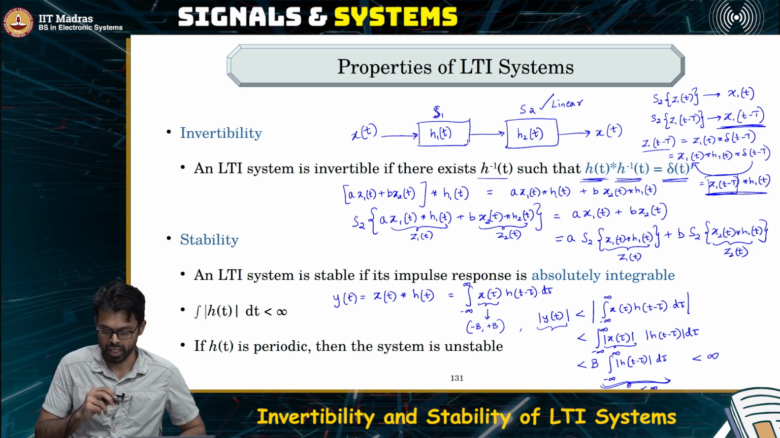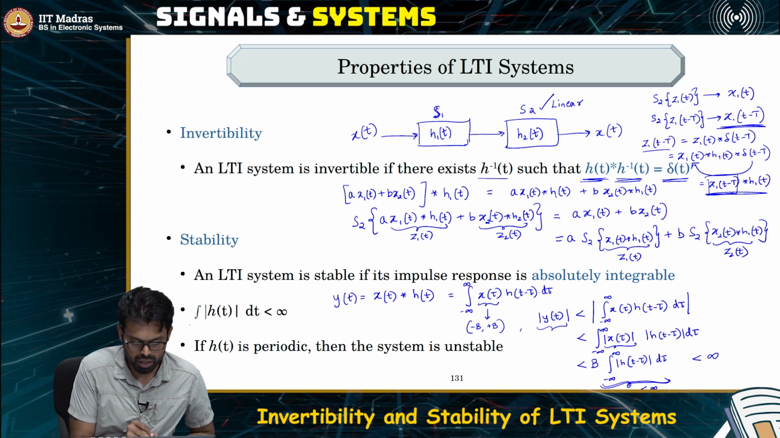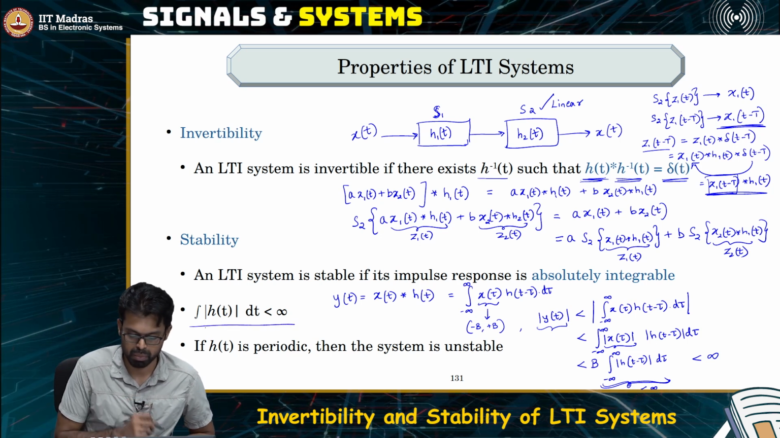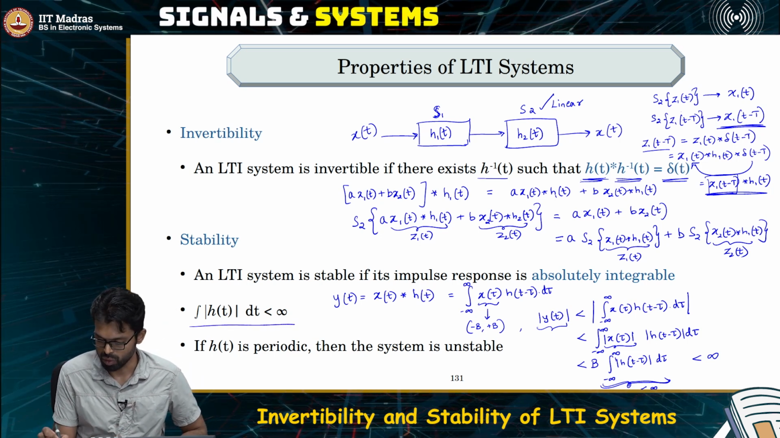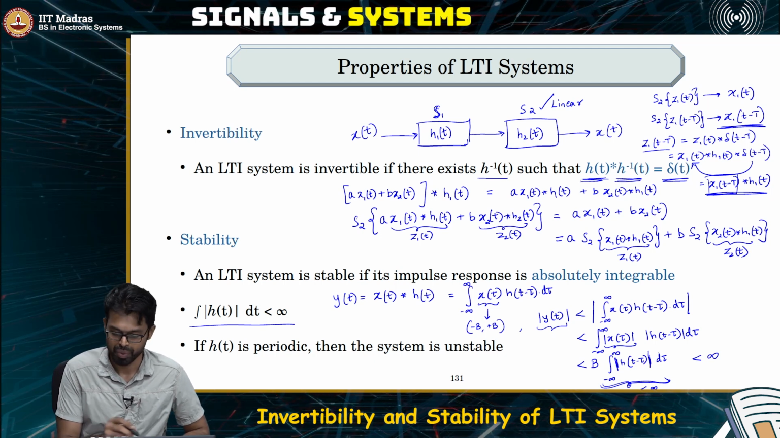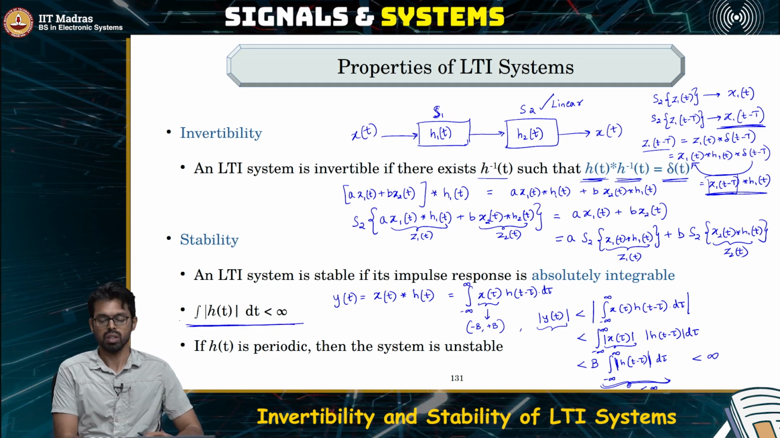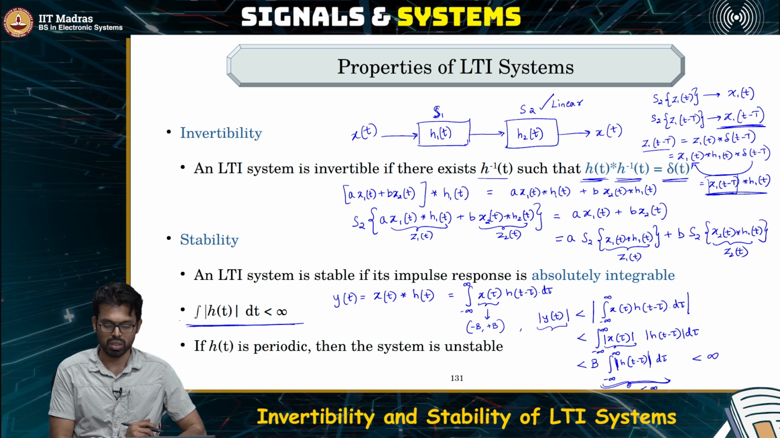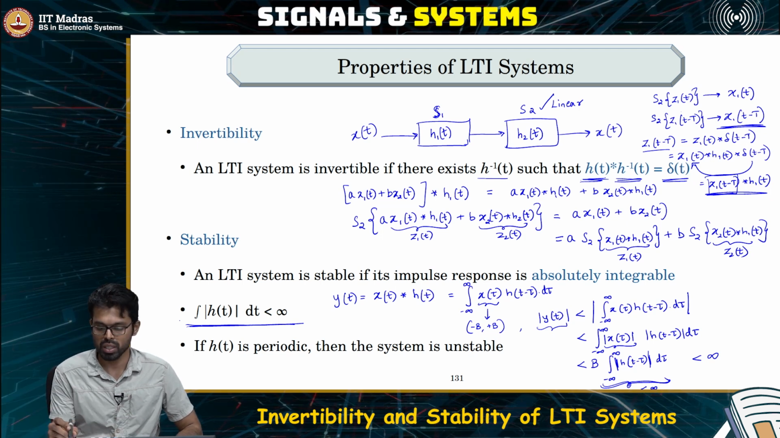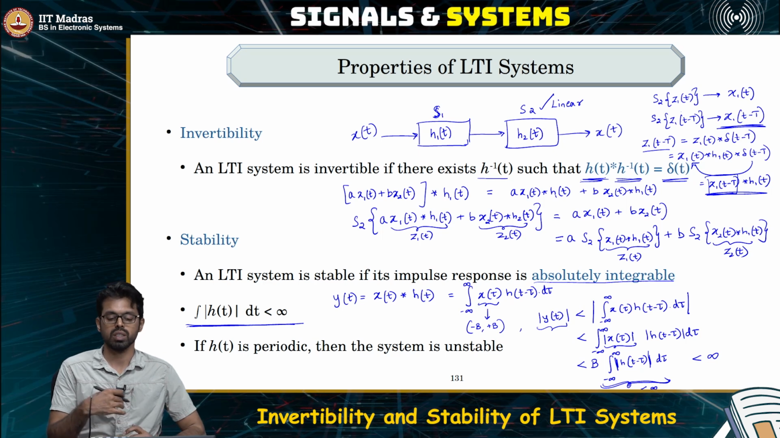So, that is what we are saying, that is the area under the magnitude of the impulse response. So, here we have found out h of t minus tau, and this is true for any t, right. So, you can just simply say that the area under the impulse response, the absolute value of the impulse response, should be finite. In other words, the impulse response should be absolutely integrable if we want a stable system.